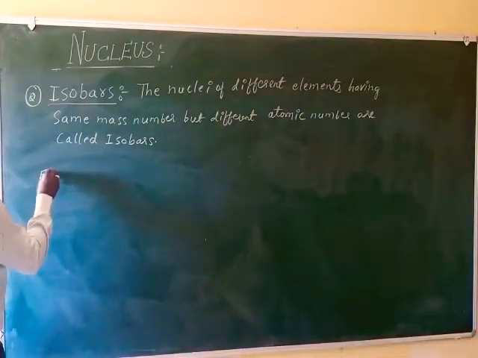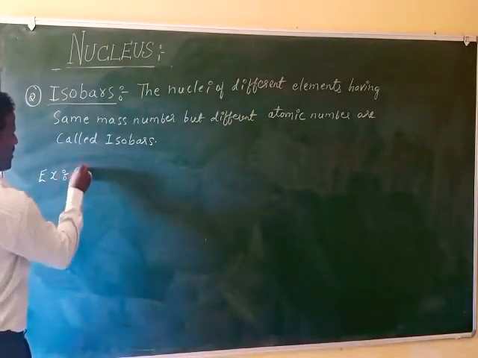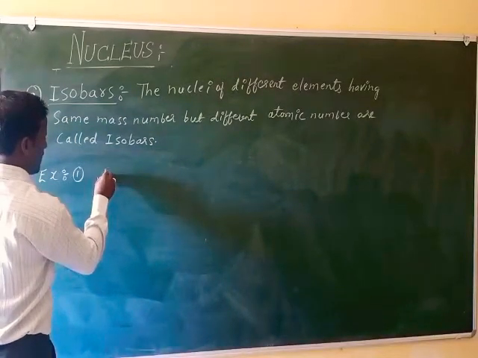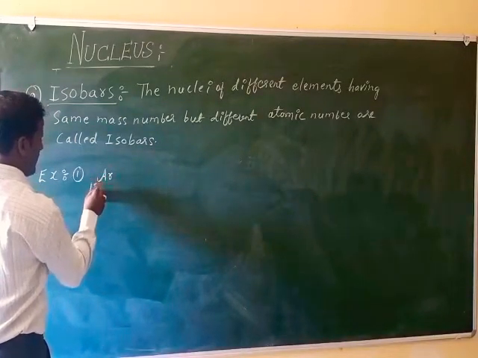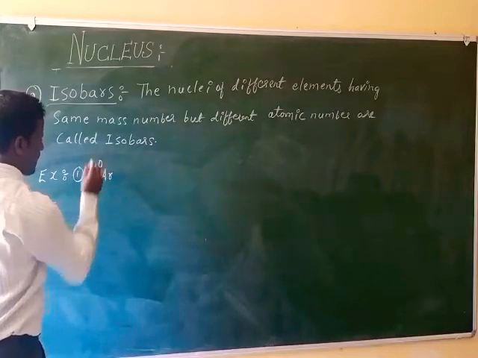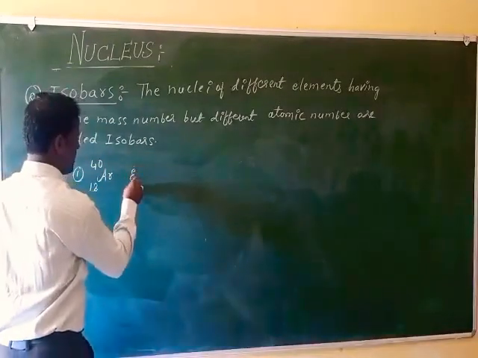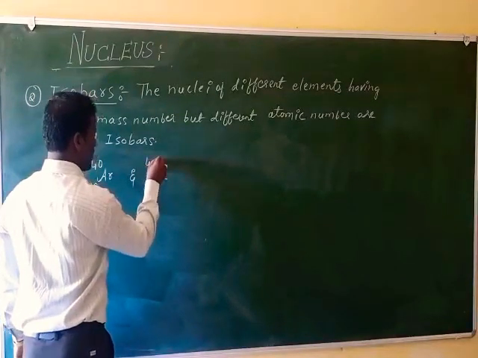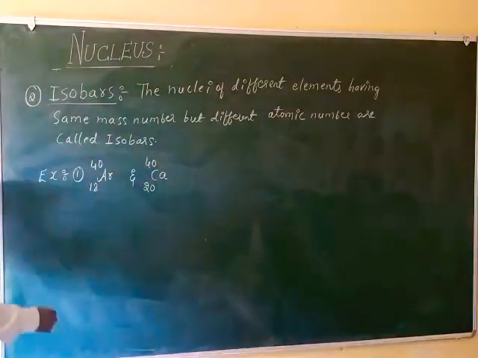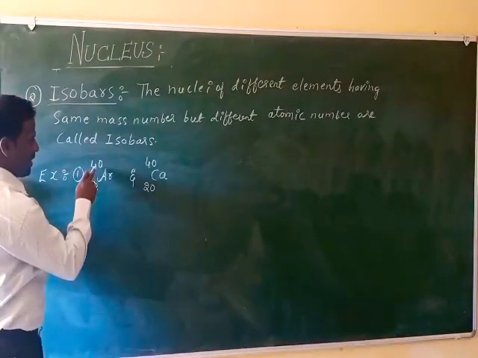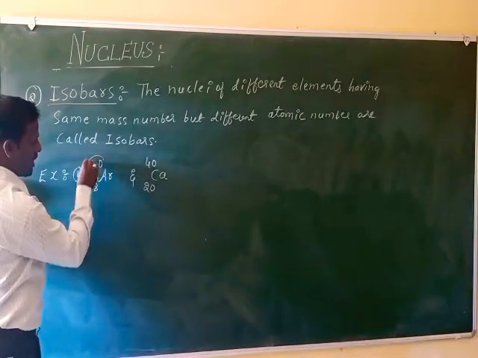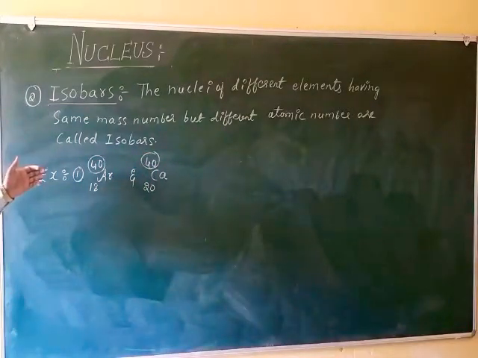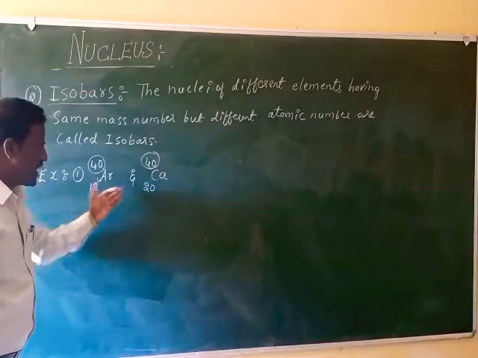For example, calcium and argon. Ar 18 40, and calcium 20 40. These are examples of isobars. Here you can see the mass number is the same. Both have the mass number equal to 40, but the atomic numbers are 18 and 20.